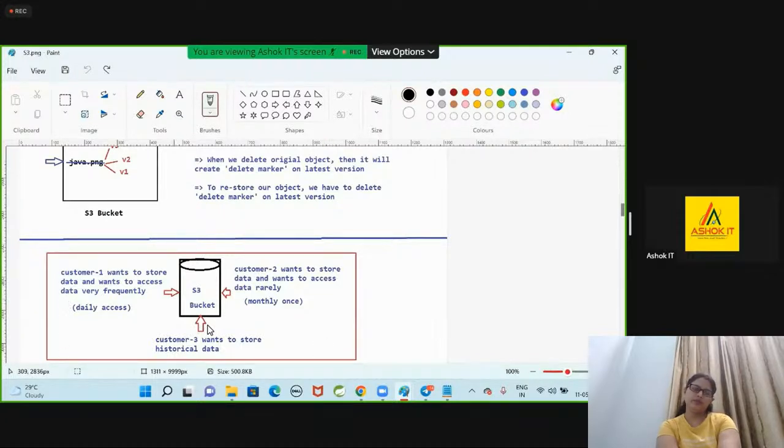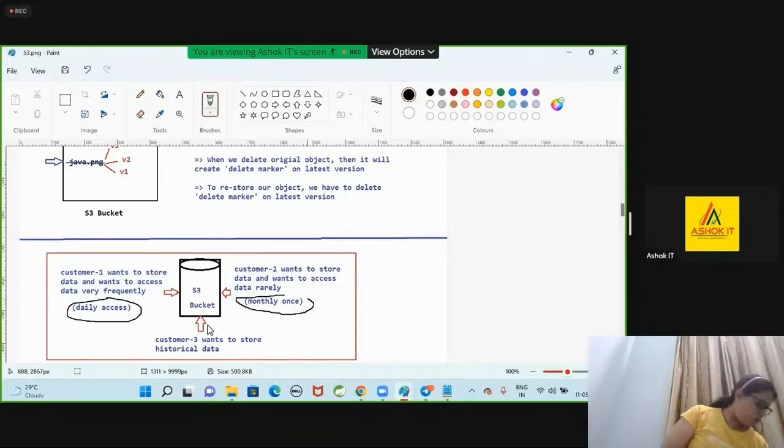Now, assume that there are 3 customers. They are having 3 different requirements. Customer 1 wants to store the data and wants to access the data very frequently. Customer 2 wants to store the data but wants to access the data rarely. The first customer wants to access the data daily, the second customer monthly once, and the third customer yearly once. That is called historical data.